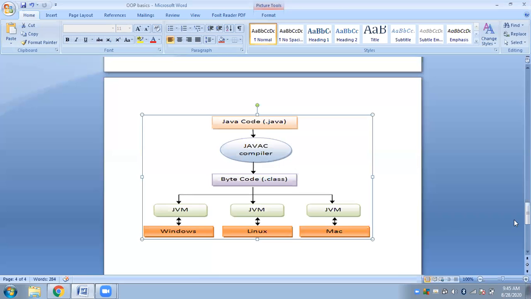Is it clear? Is the JVM clear? Yes, ma'am.